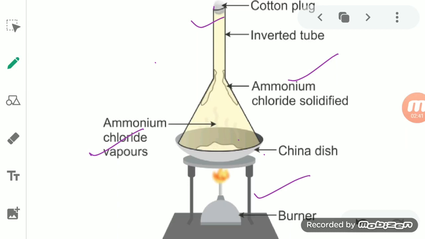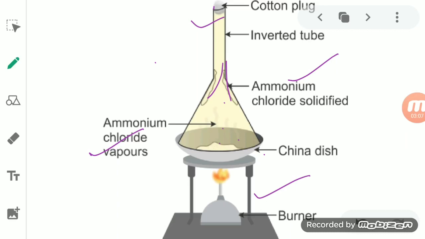From the crystals of ammonium chloride, it directly gets converted into vapor without undergoing the liquid state. It vaporizes here, so due to heat it sublimes.